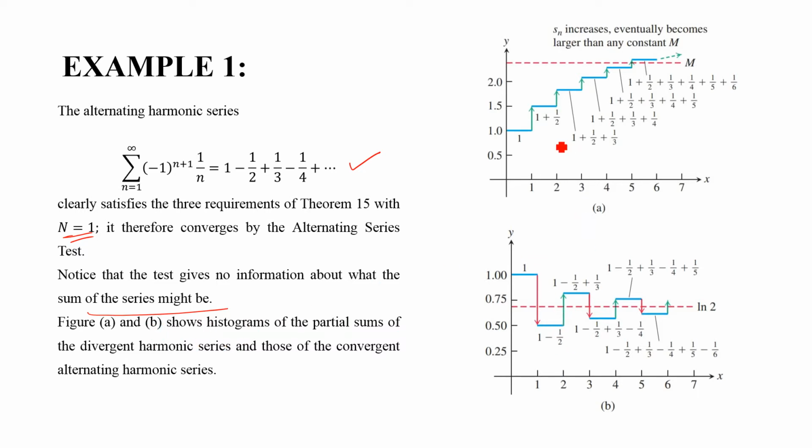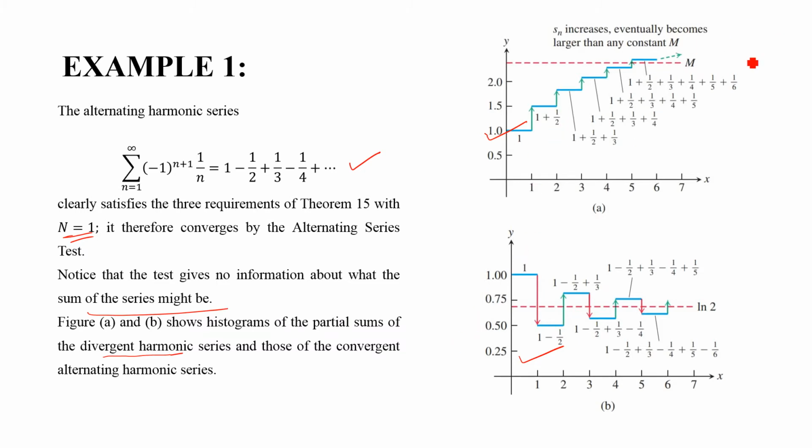This is figure A, which shows the harmonic series, which is divergent. We have already proved that. And this is the convergent alternating harmonic series. So this is the divergent one. You can see that the sum is increasing indefinitely and there is no limit.